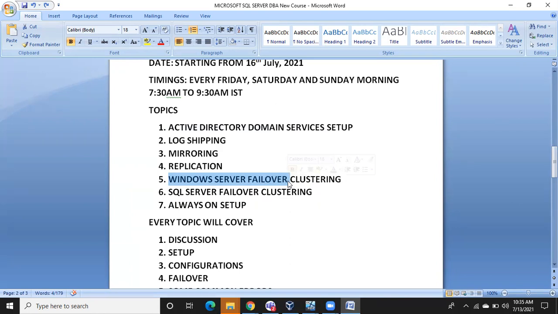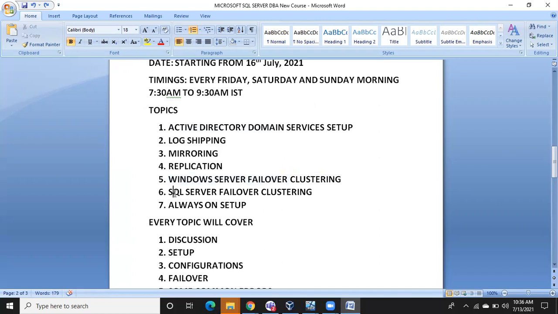We are going to configure Windows Server Failover clustering also. I am not going to forward you some links to configure it, so I will take that chance. I will sit 2 to 2.5 hours to configure Windows Server Failover clustering, and I'll help you to configure these things in your laptop also, right?